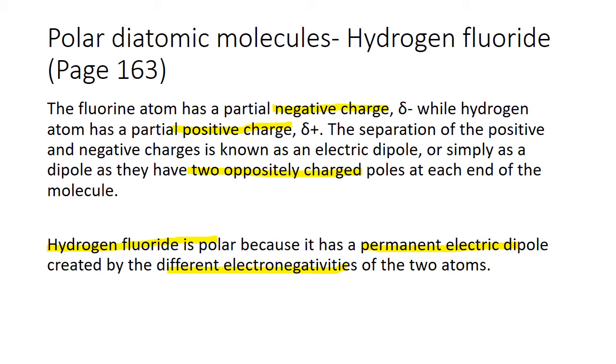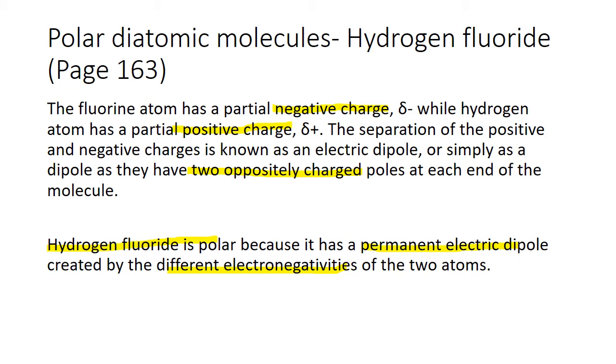So hydrogen fluoride, once again, the fluorine atom has a partial negative charge and the hydrogen atom has a partial positive charge. The separation of the positive and negative charges is known as an electric dipole, or simply as a dipole, as they have two oppositely charged poles on each side of the molecule. Hydrogen fluoride is a polar molecule because it has a permanent electric dipole created by the different electronegativities.